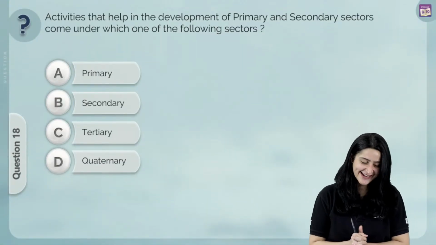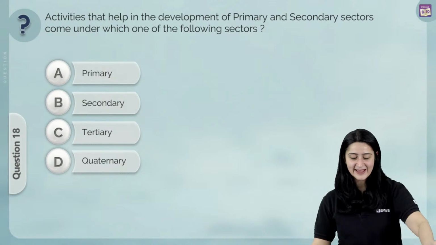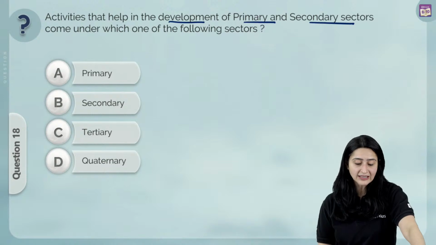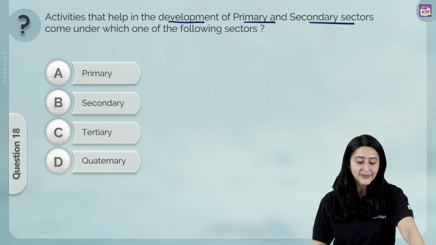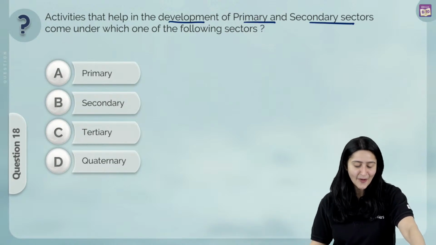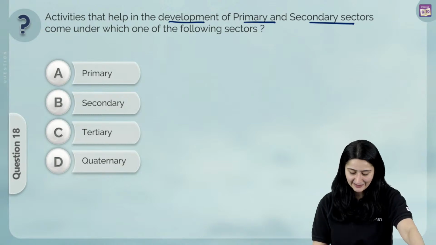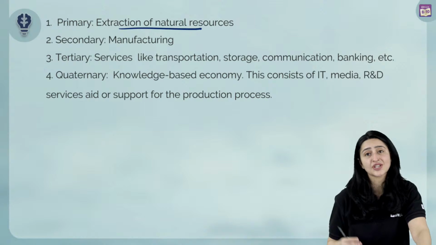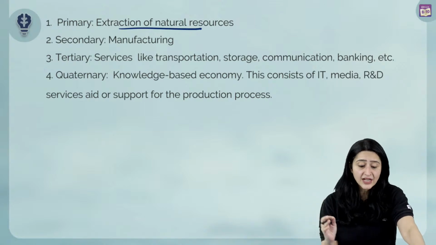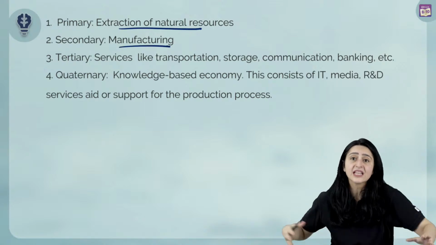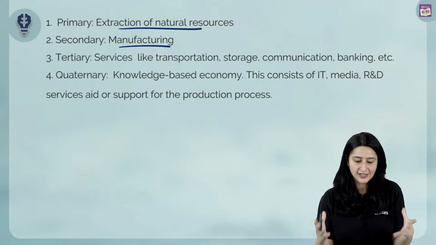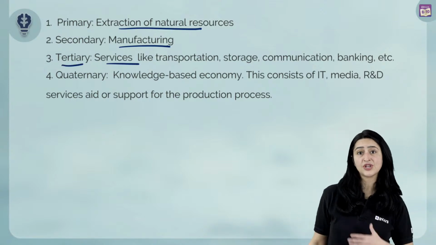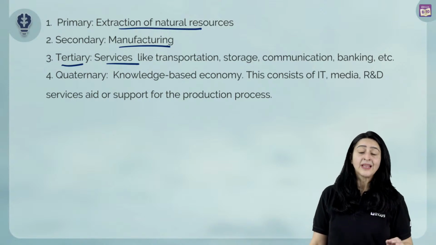Economics question. Activities that help in the development of primary and secondary sectors come under which one of the following sectors? Primary, secondary, tertiary or quaternary? Well, quickly let me explain. We know that the primary sector basically deals with the extraction of natural resources. The secondary sector is involved in manufacturing of finished products, right? The tertiary sector deals with services like transportation, storage, communication, banking.